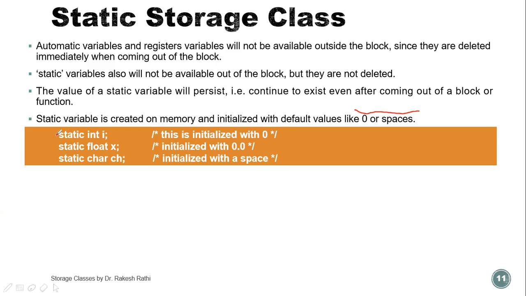This is the declaration of static storage class: static int i, static float x, static char ch. The initial value of i is 0, the initial value of x is 0.0, and the initial value of ch is space, because the data type of ch is character and the storage class is static.